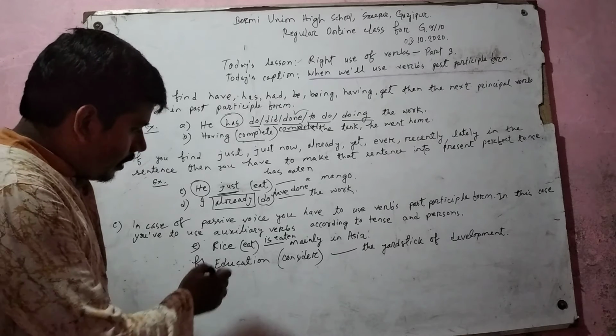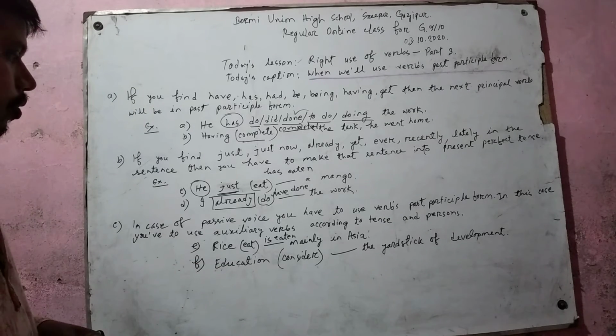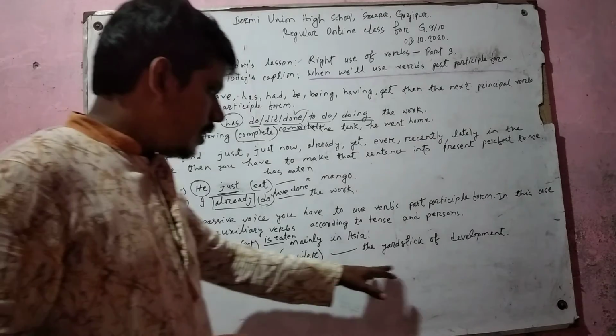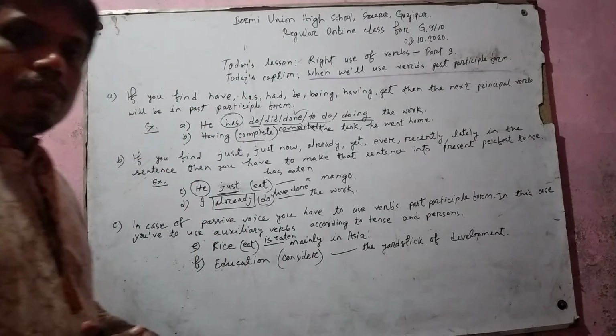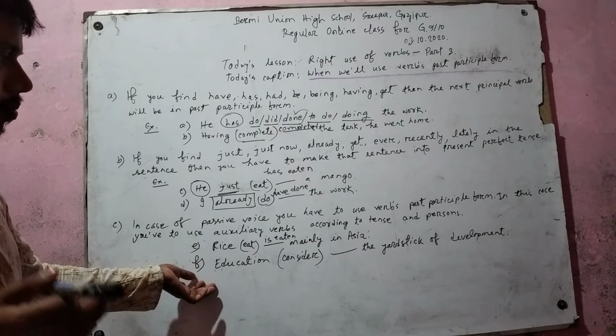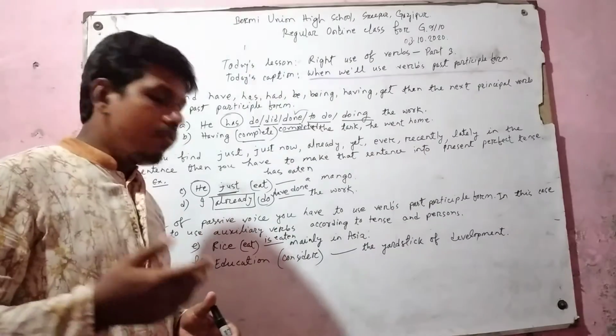And in the second sentence, we also find education as inactive subject, and which tense does it indicate to you? Education consider the yardstick of development. We see this also indicates present, and in passive mode, you have to use present auxiliary. And what is the present auxiliary?